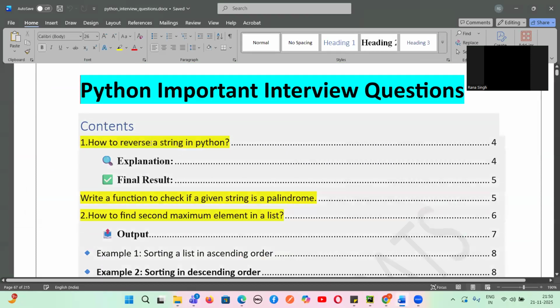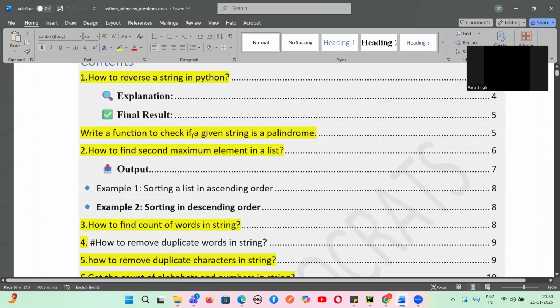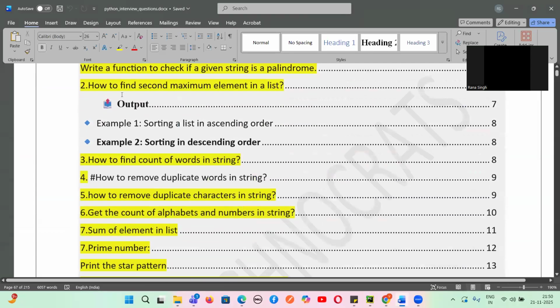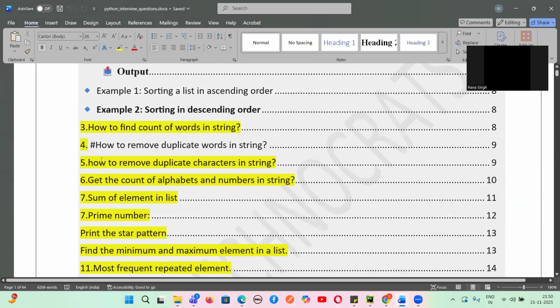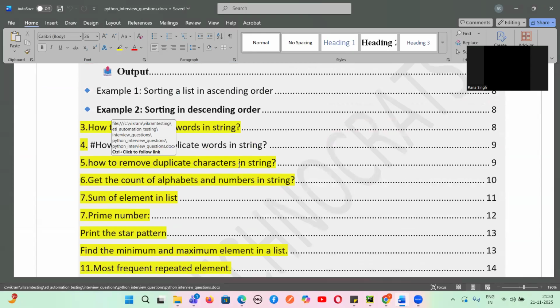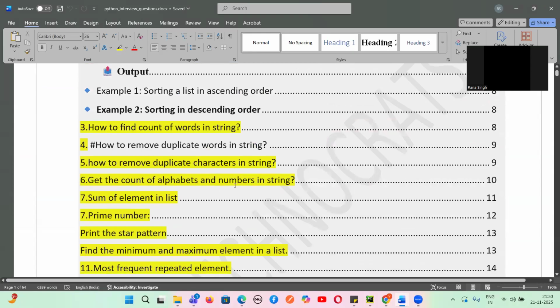Let's suppose: how to reverse a string, write a function to check if a number is a palindrome, how to find the second maximum element in a list, how to find the count of words in a string, how to find the duplicate characters in a string. We'll not see the answers. We'll try to solve them, and I'll give you assignments. So we will proceed with the coding part.